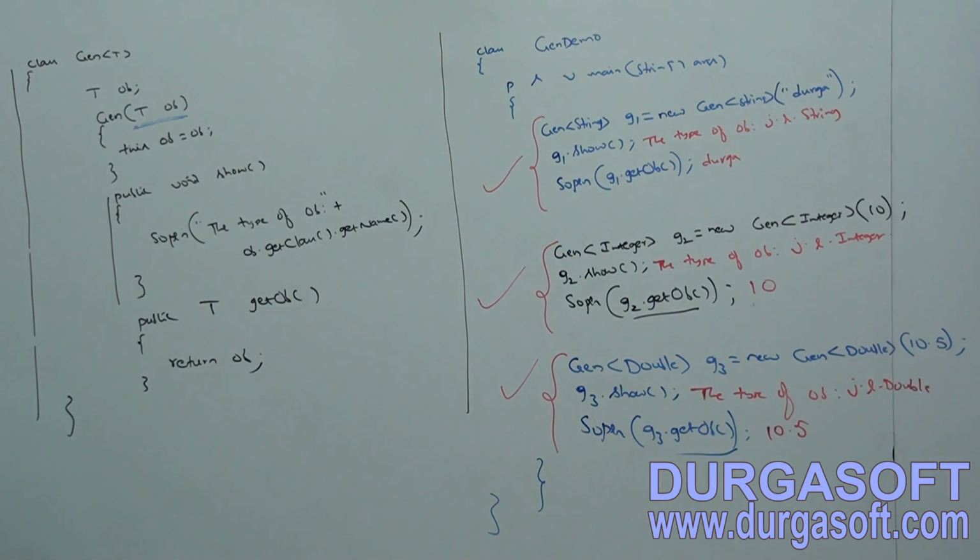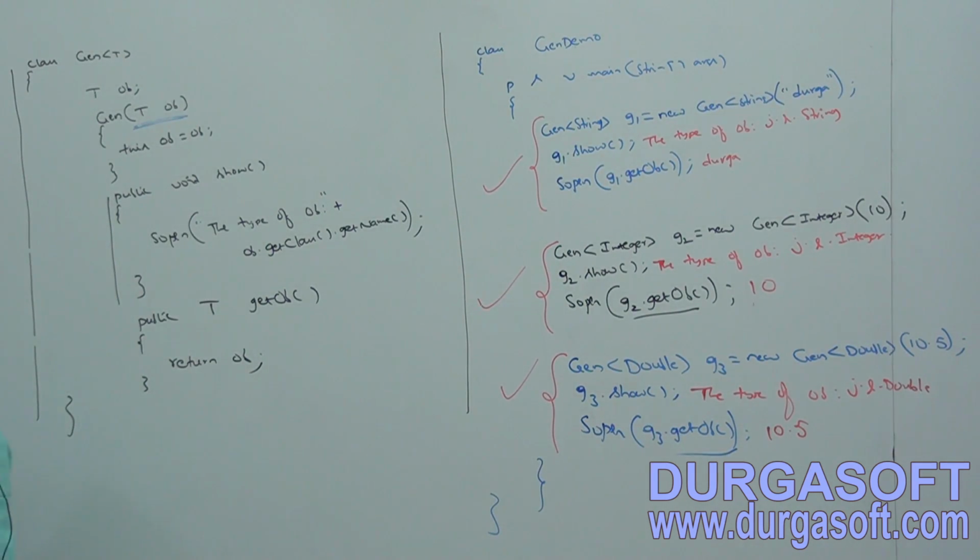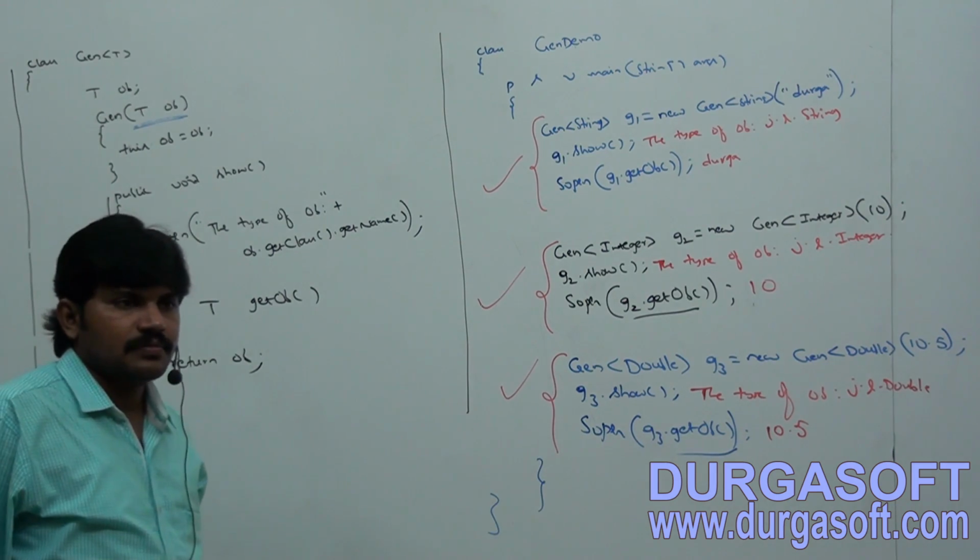Like this, take clearly how to create our own generic class, how to declare it, and how to create an object of that class.